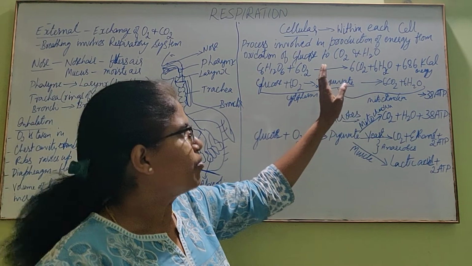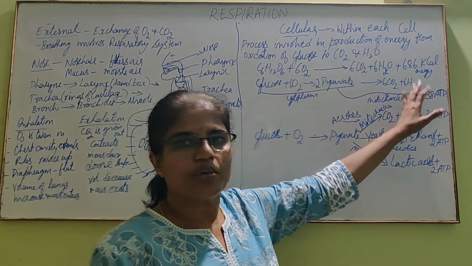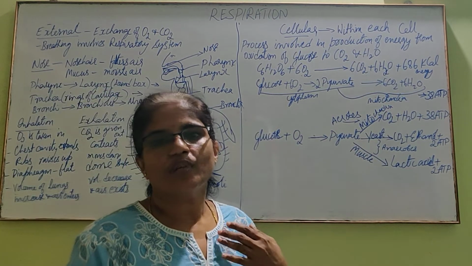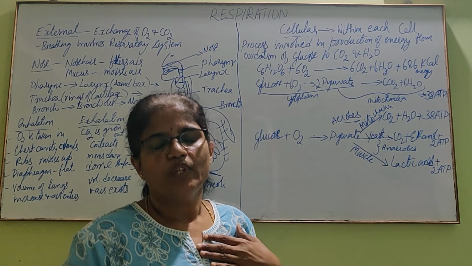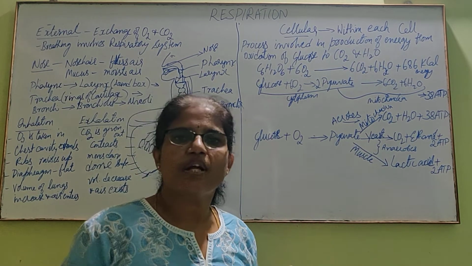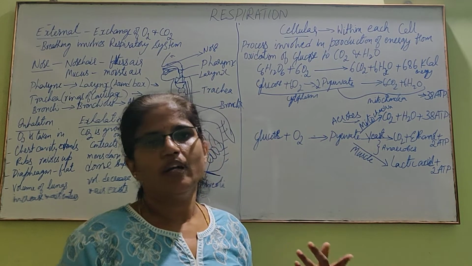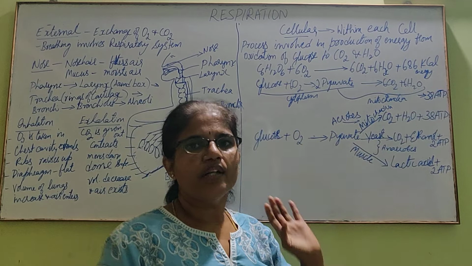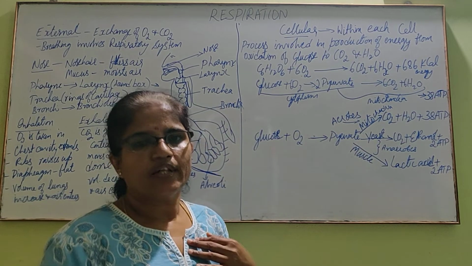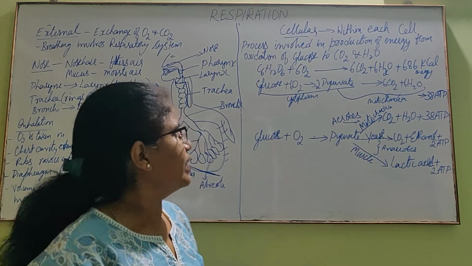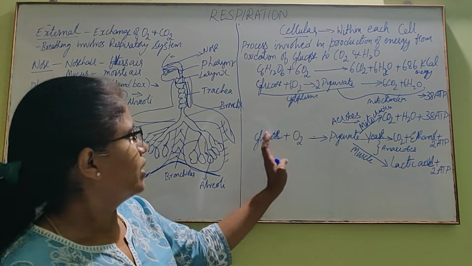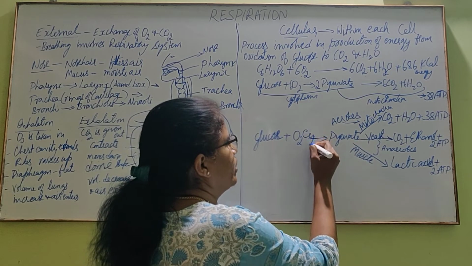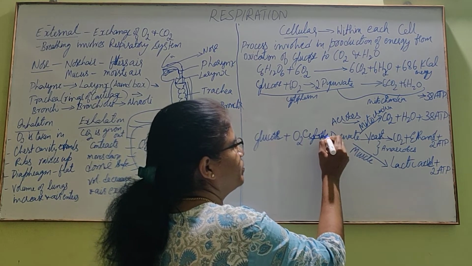In the cytoplasm and mitochondria, in the presence of oxygen, glucose gets converted to carbon dioxide and water. That is in organisms which require oxygen. We, especially human beings, plants, animals, all require oxygen. So glucose is converted to carbon dioxide and water in aerobes. We are called aerobes because we require oxygen. That's what you are seeing here. Glucose, in the presence of oxygen, gets converted to pyruvate in the cytoplasm.